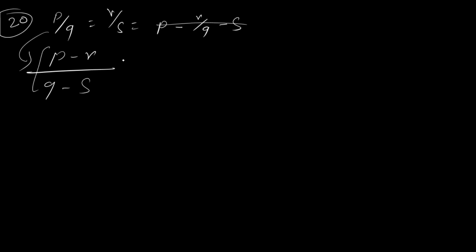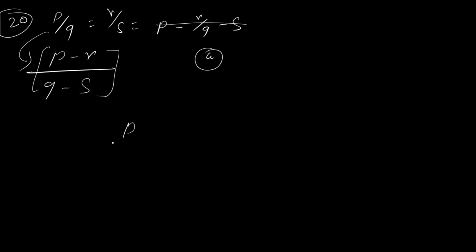Then what is the name of this particular concept? Option A they have given is subtendo.